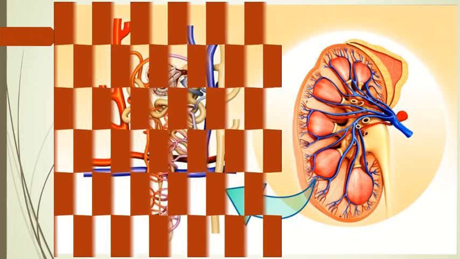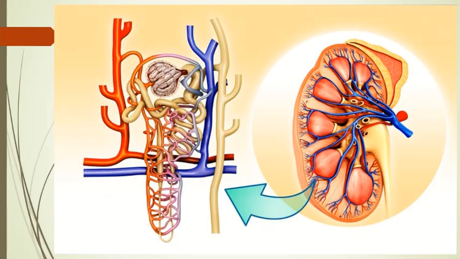Now look at the inside of a kidney. You can see the blood vessels, again in blue and red color. These vessels bring blood into the kidneys. They then divide into very thin-walled capillaries. Each of these capillaries enters a cup-like structure. This cup-like structure is known as Bowman's capsule.